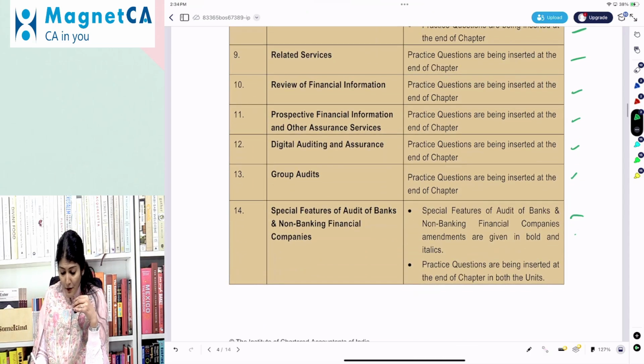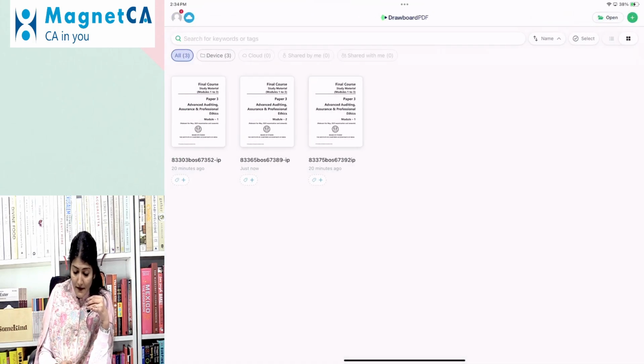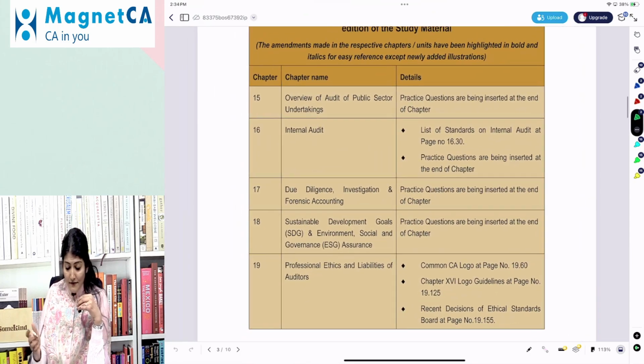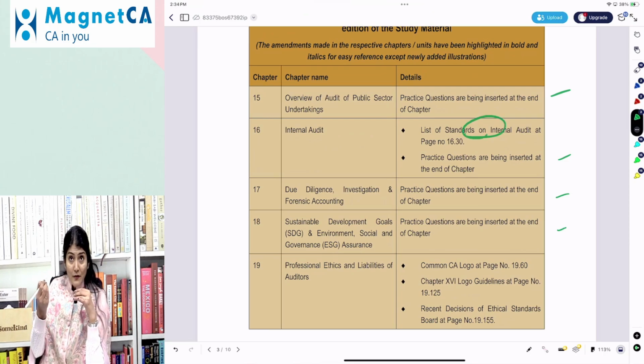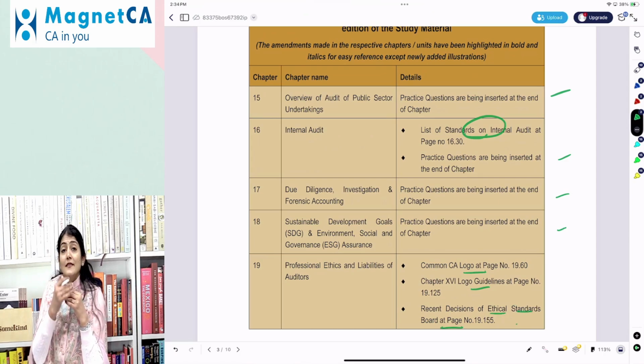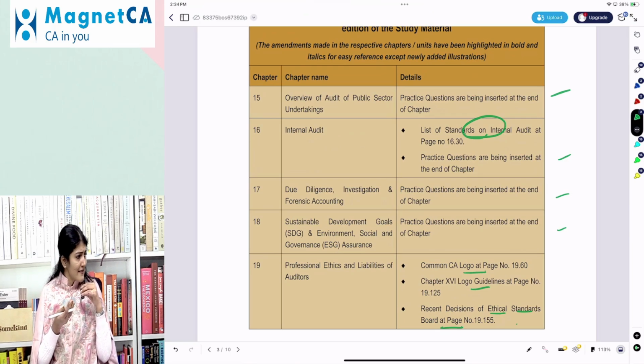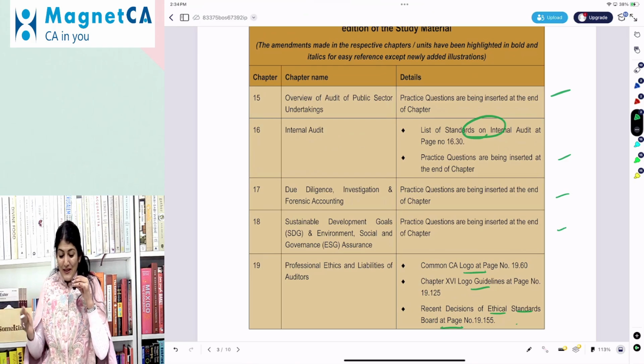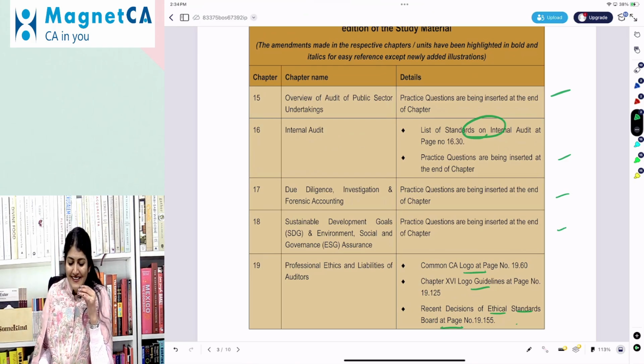Then you have the bank audit and NBFC, where there is a change, and again practice questions have been added. Then the list of standards on internal audit has been updated, along with the common CA logo guidelines and the recent decisions of the Ethical Standards Board. Have I substantiated? Have I given you corroborative audit evidence for what I just spoke about? Is it right? Okay.